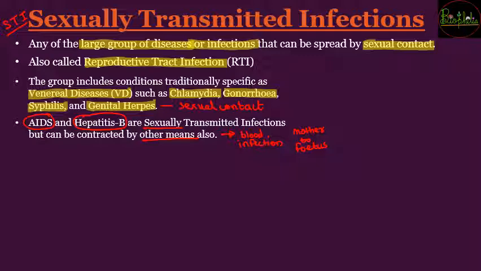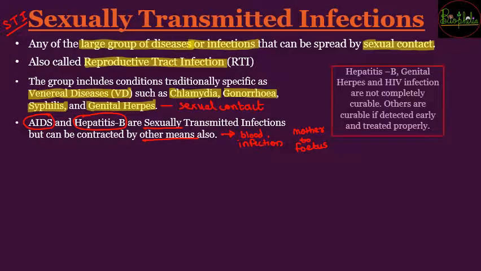Now let's see the next few points about sexually transmitted infections. Hepatitis B and genital herpes along with HIV infections. So which three infections are these? Hepatitis B, genital herpes and HIV infections. These three are diseases which are difficult to cure. They are not completely cured because they are generally spread by viruses.